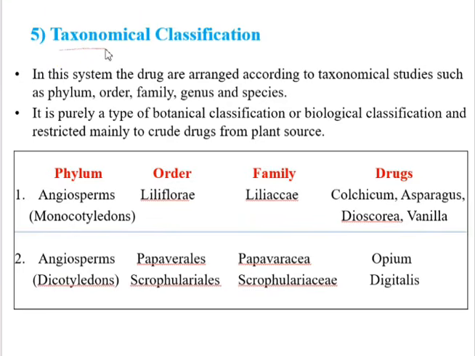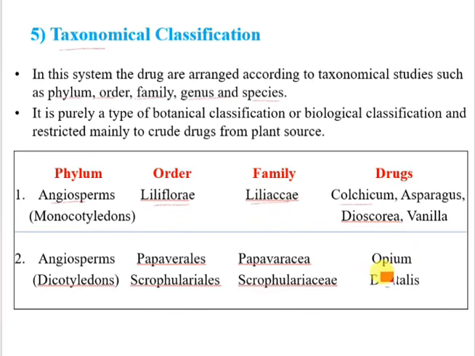Next, coming on to the taxonomical classification. Taxonomical classification is based on the phylum, order, family, genus and species of the particular crude drug. For example, colchicum, which has the phylum Angiosperm and belongs to the order Liliiflorae and family Liliaceae.